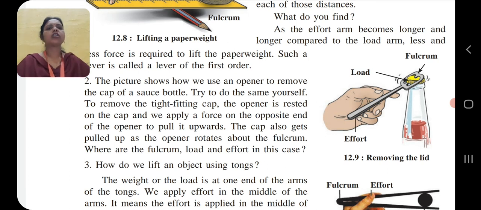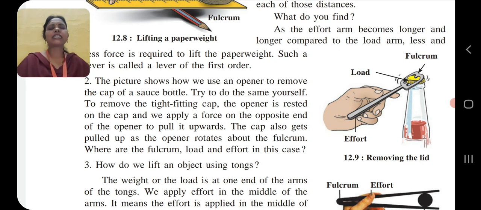To remove the tight fitting cap, the opener is rested on the cap and we apply a force on the opposite end of the opener to pull it upwards. The cap also gets pulled up as the opener rotates about the fulcrum. Where are the fulcrum, load and effort in this case? From the picture, it is clear.